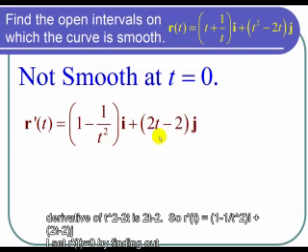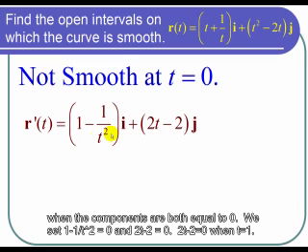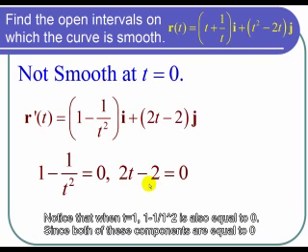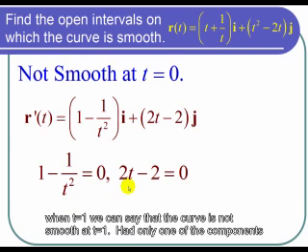So I set r prime of t equal to 0 by finding out when the components are both equal to 0. So we set 1 minus 1 over t squared equals 0 and 2t minus 2 equals 0. So 2t minus 2 equals 0 when t equals 1. And notice that when t equals 1, 1 minus 1 over 1 squared is also equal to 0. So since both of these components are equal to 0 when t equals 1, we can say that the curve is not smooth at t equals 1.